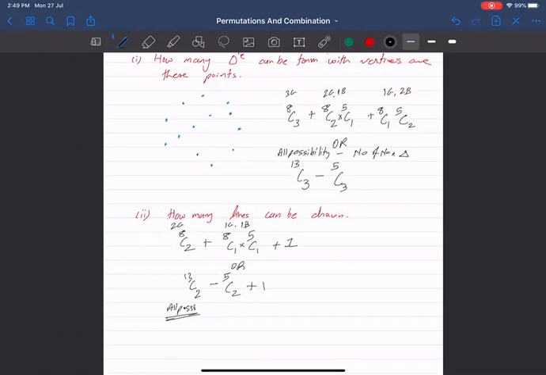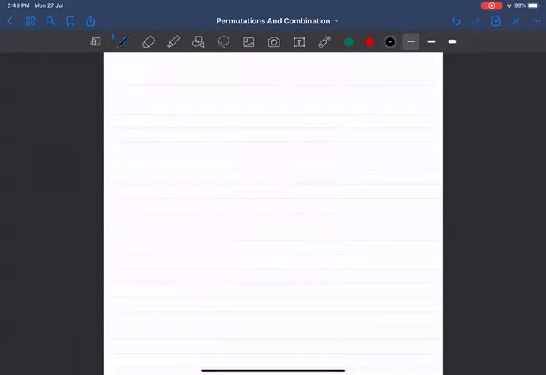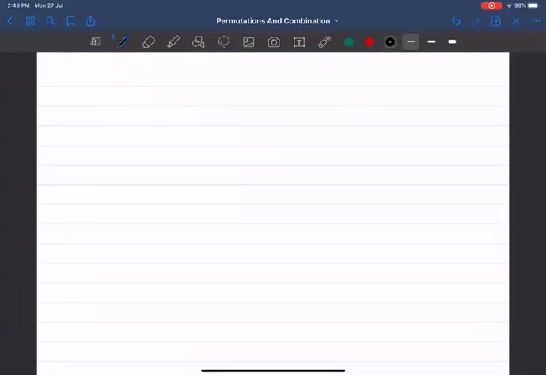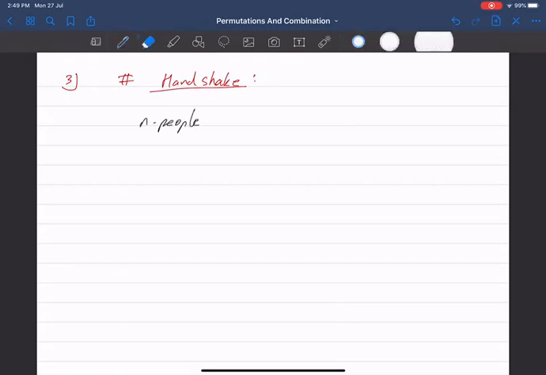Okay. Now going ahead, handshake problem. So the number of handshakes, that's a concept. Suppose there are n people in the room. No, we will not take n, we will first take 5 people, sir. First we will learn the basic concept.